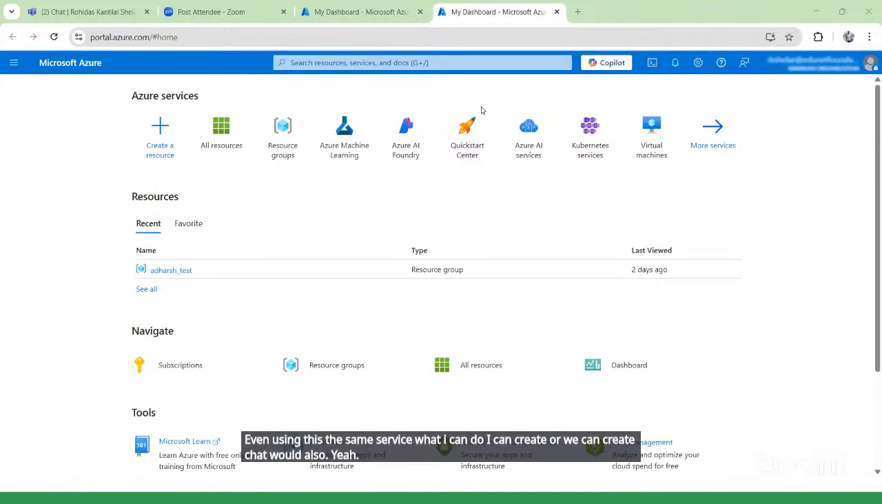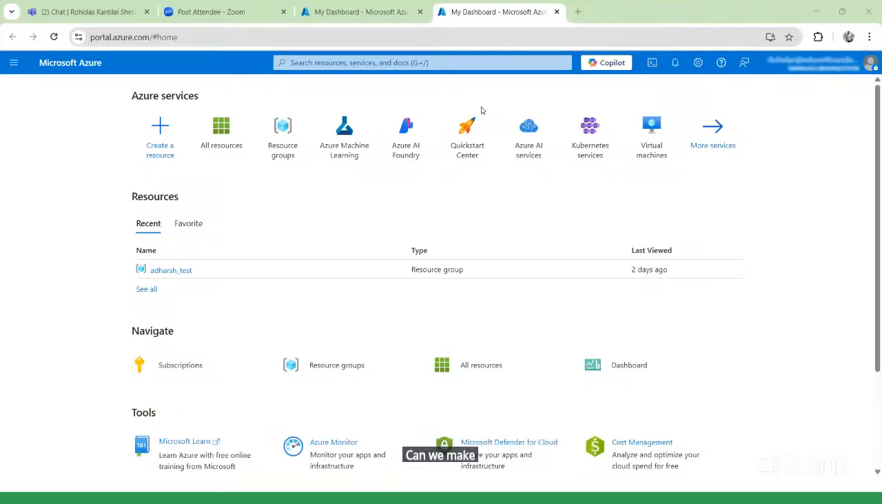Can we make a bot projects? Yeah, definitely. I will also show you guys how we can create it.